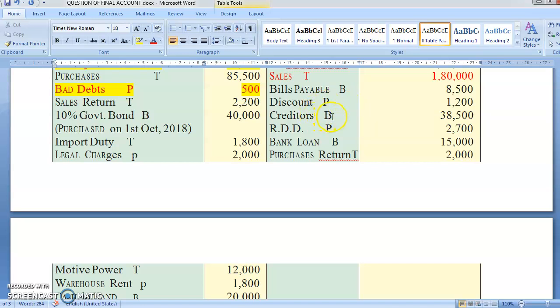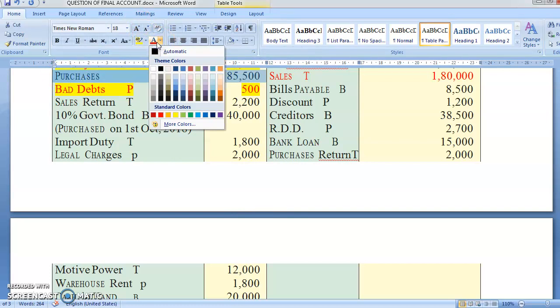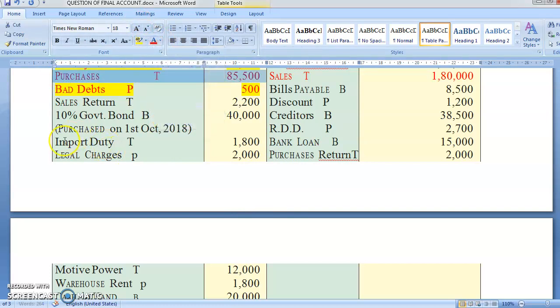Creditors, again a balance sheet item. RDD will go in bad debts. Bank loan, again a balance sheet item. Purchase return, that means there is an adjustment in purchase. So we are going to highlight the purchase. One more thing, in government bond also, see, some dates are given below. So whenever something like this is given, you have to put it as an adjustment. Remember it, students. Okay. So we have read the problem.